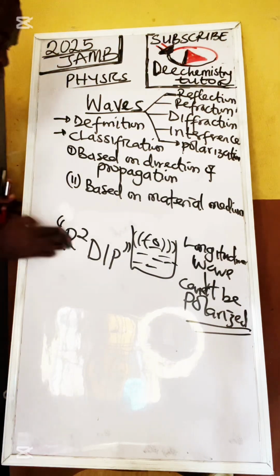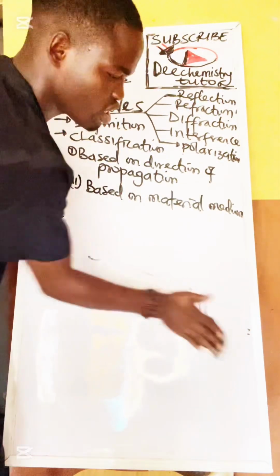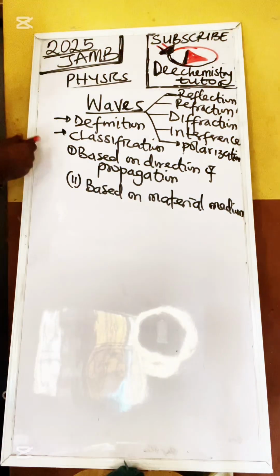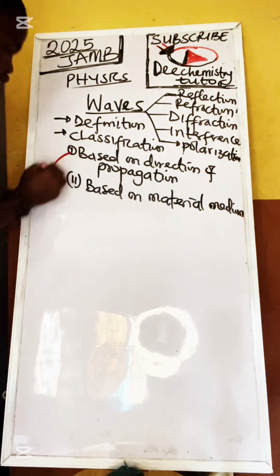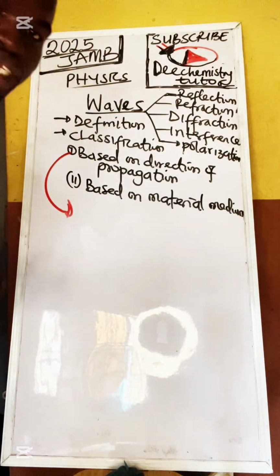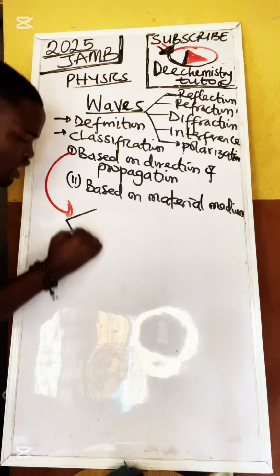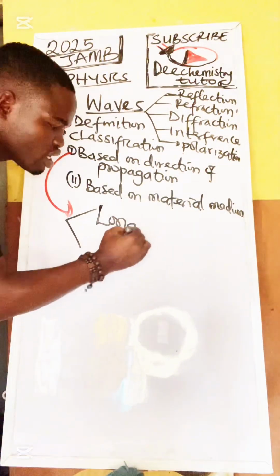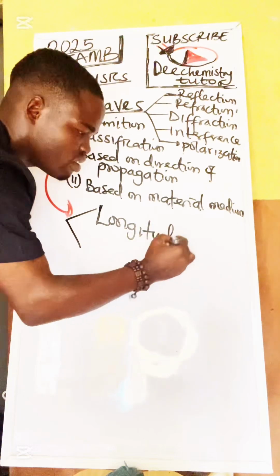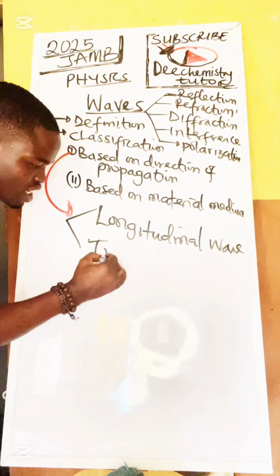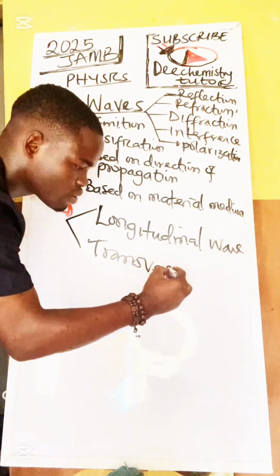Now, if we have understood this, let's move. Wave can be classified into 2 classifications. Classification number 1 is based on direction of propagation, and the other is based on material medium. The direction of propagation classifies waves into 2: longitudinal wave and transverse wave. I will explain, don't worry.